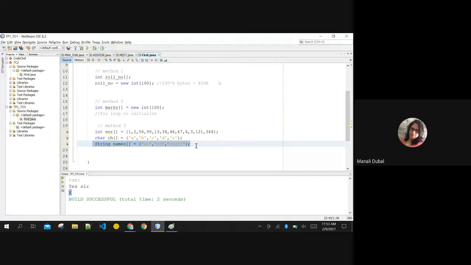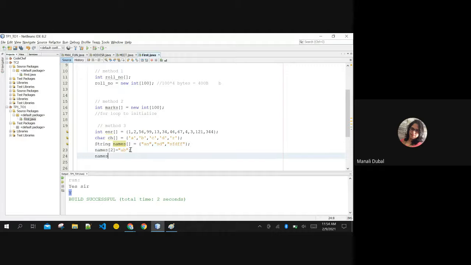The size is 3. Good. So what is the last element's index? 2. Right? Correct. So this is the last element's index. If I want to change it, I can change it, of course. Arrays are mutable, you can manipulate them. I am replacing name of 2 with AB. So henceforth, if I try to print this, I'm not doing it right now, but I'll show you, it is going to print AB.